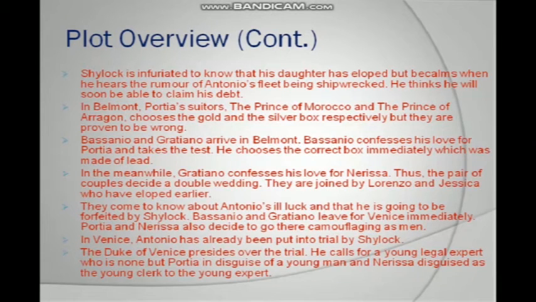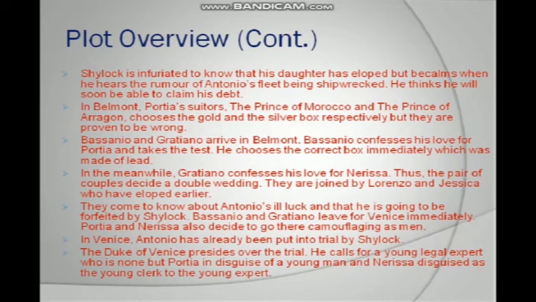Bassanio and Gratiano arrive in Belmont. Bassanio confesses his love for Portia and takes the test. He chooses the correct box immediately, which was made of lead. In the meanwhile, Gratiano confesses his love for Nerissa. Thus, the pair of couples decide on a double wedding. They are joined by Lorenzo and Jessica, who have eloped earlier.